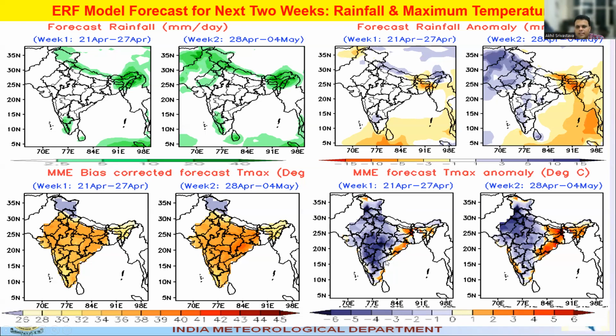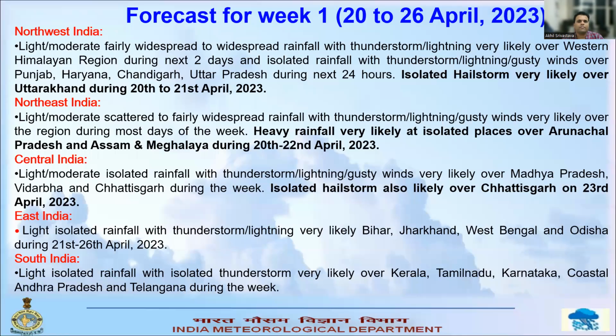If you see in both the weeks, then along eastern India and along the west coast, and in northeastern parts of the country, the model is predicting that the temperatures are likely to be above normal. Whereas in central India and adjoining northwest India, the model is predicting maximum temperatures to be likely below normal. That is the forecast for the next 2 weeks.